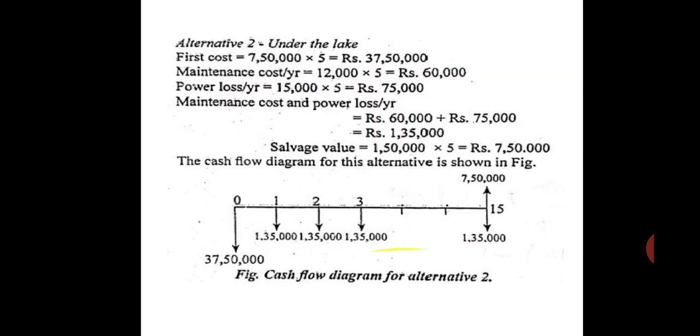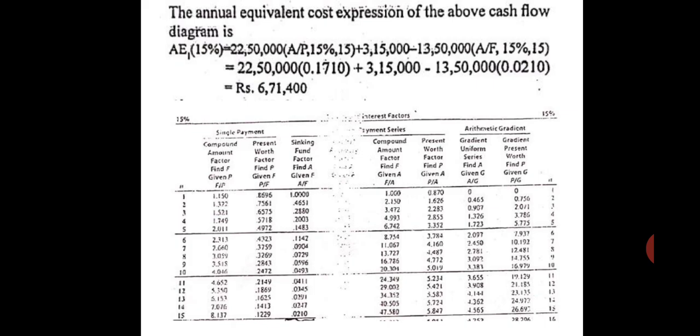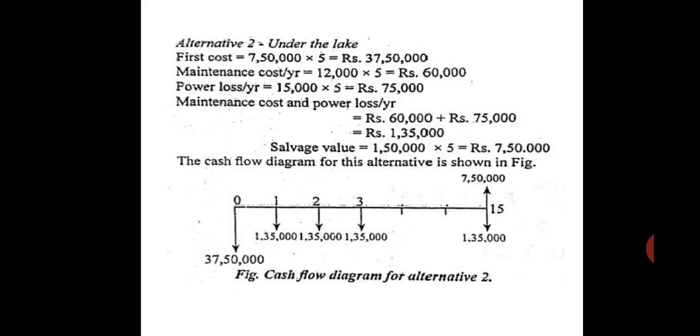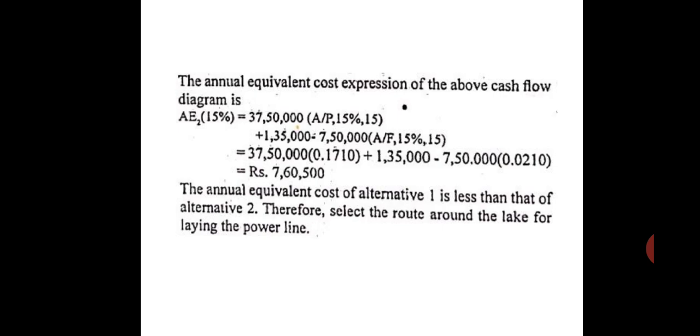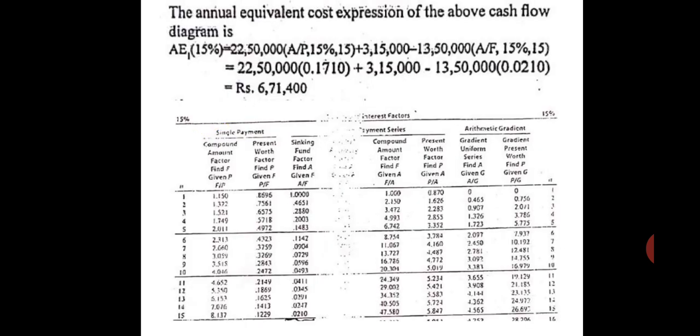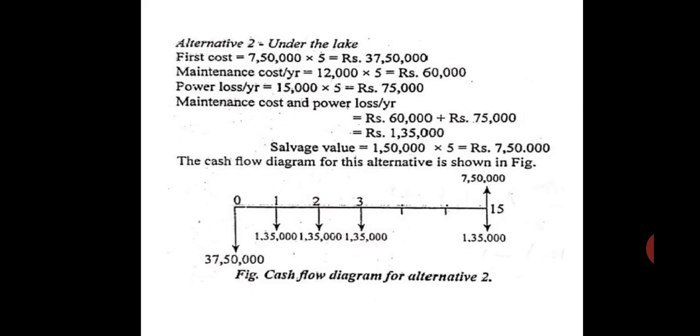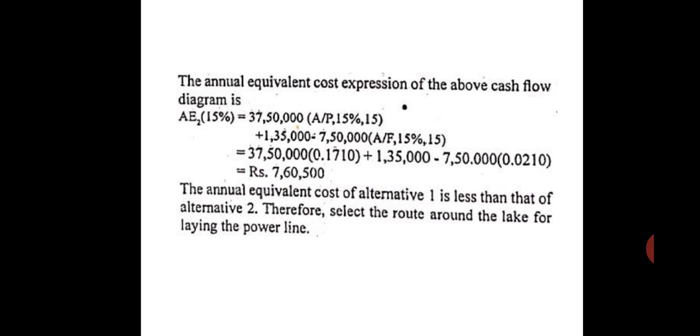almost 6,71,000 per year, whereas under the lake it is 7,60,000 rupees. So 6,70,000 rupees what we are spending per year is better cost wise when compared to spending 7,60,000 every year for 15 years. So this is the way you calculate the annual equivalent cost expression.